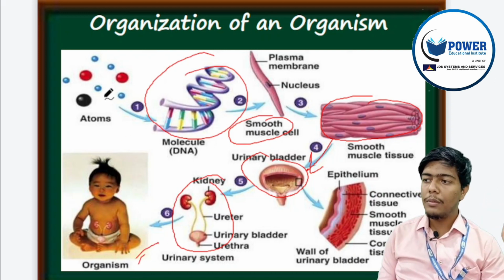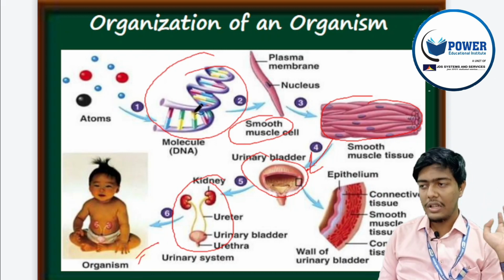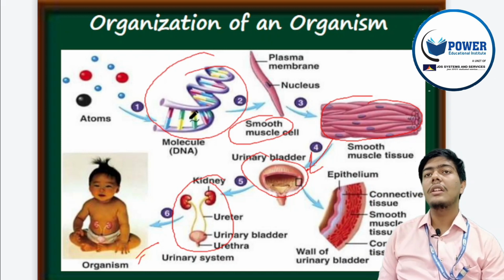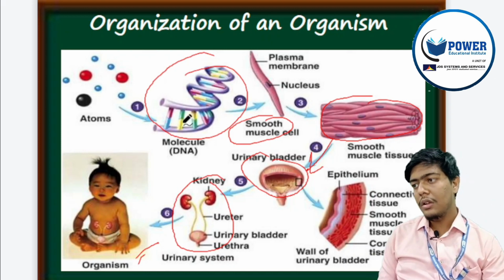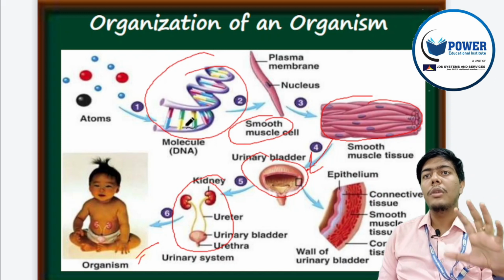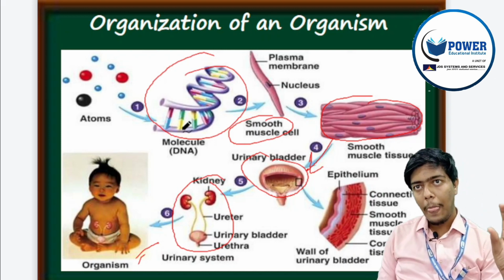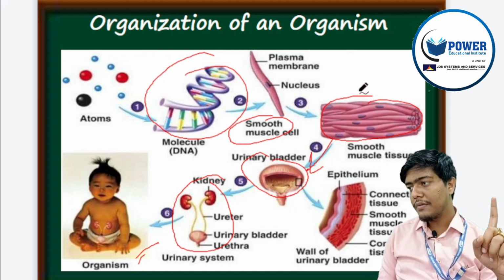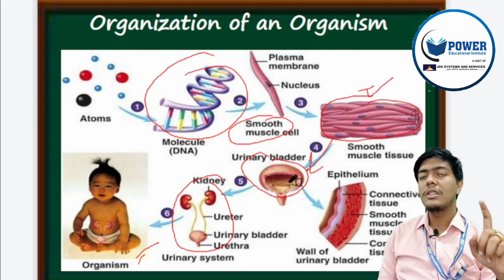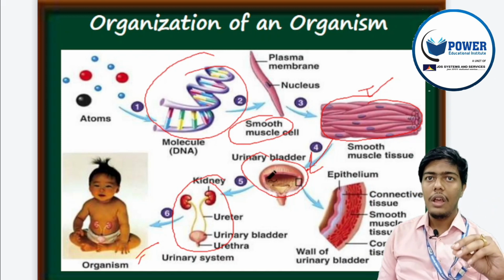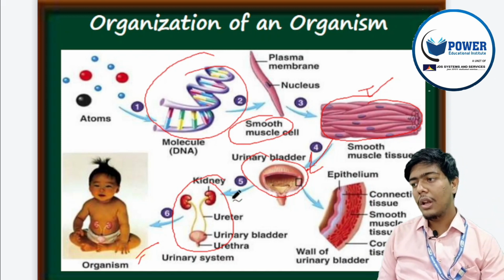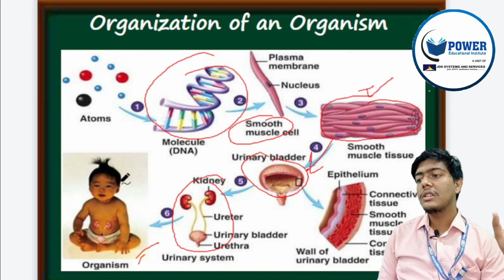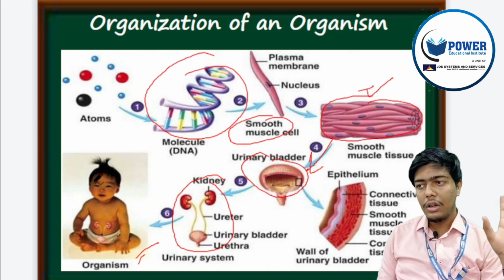So it starts from the basic atoms and molecules, that is DNA, RNA, protein and all the biomolecules which form the ultrastructure of a single cell. Multiple cells collaborate to perform a single function and form the tissue, and these tissues form the organ, and these organs perform similar functions to form the organ system. Ultimately these organ systems form a complete organism.